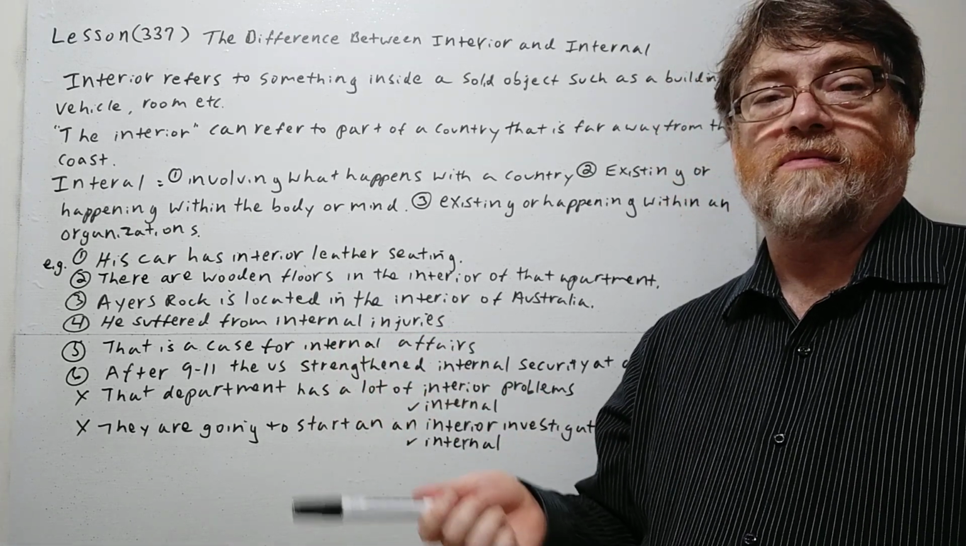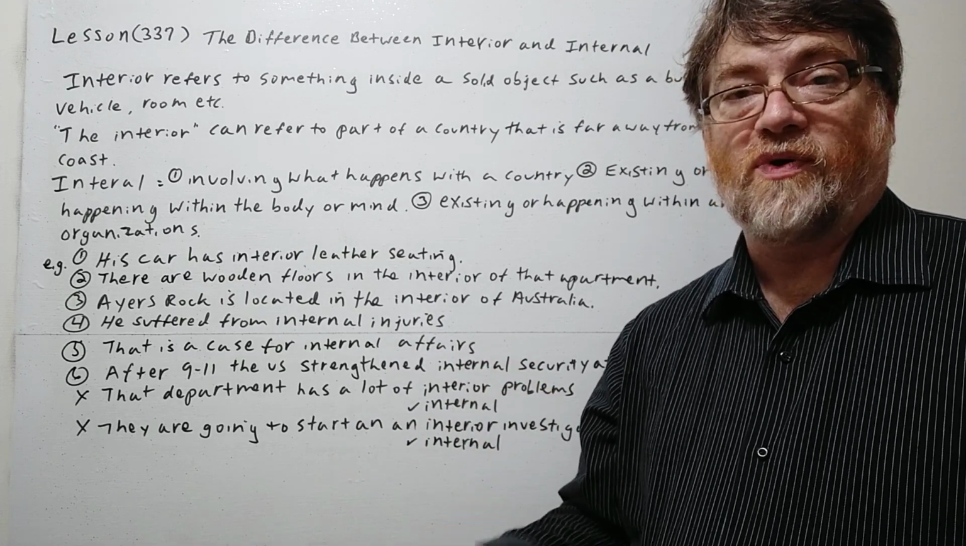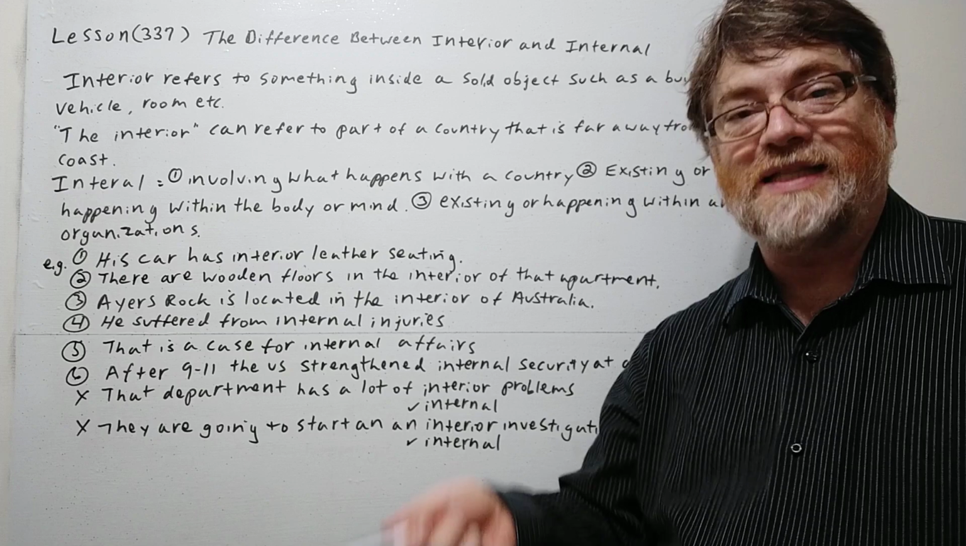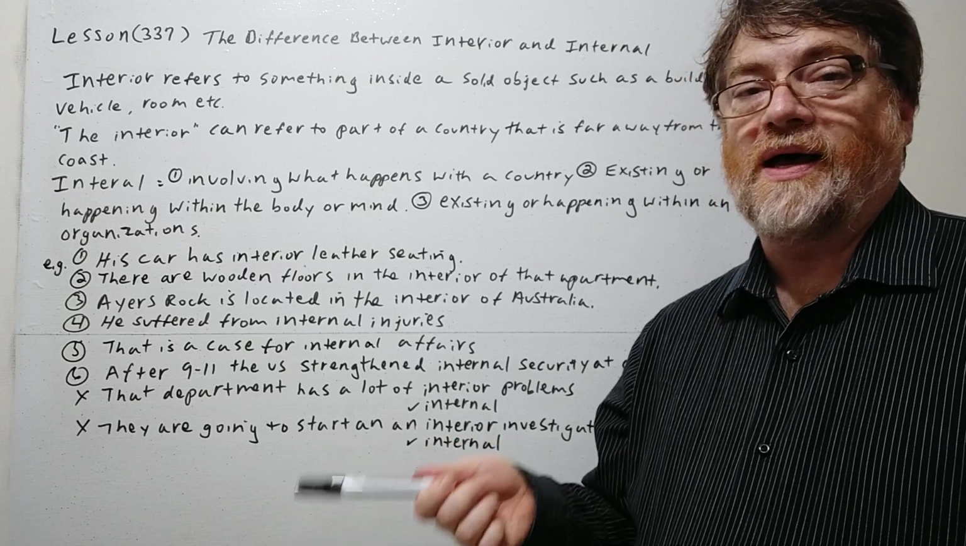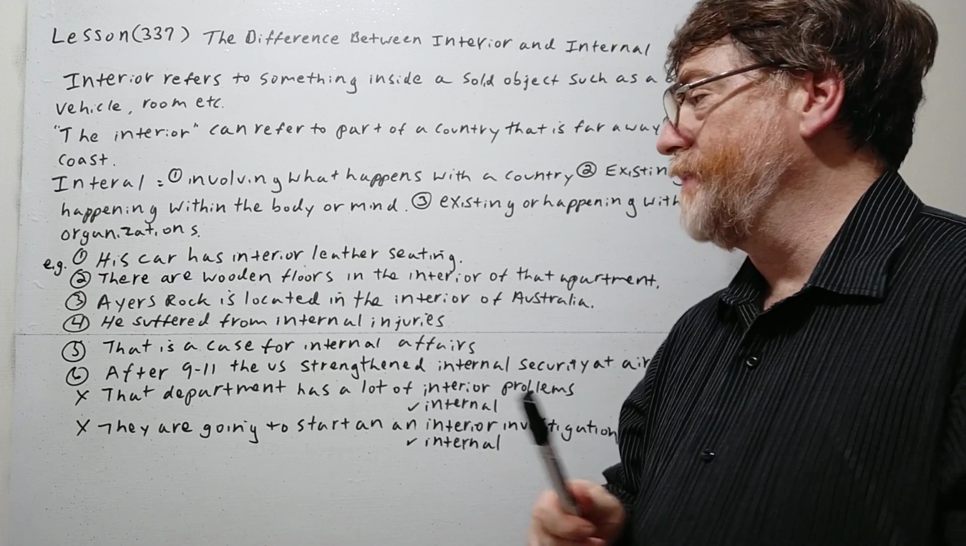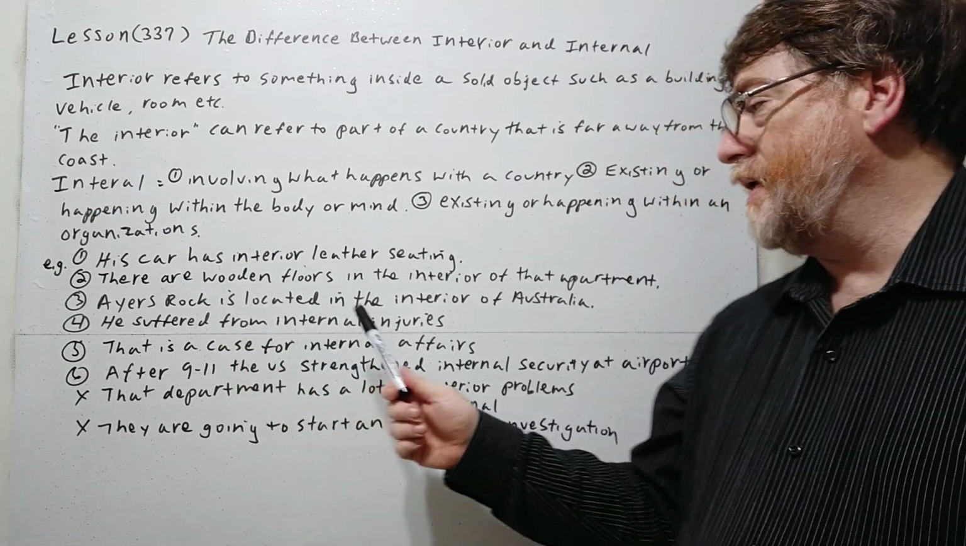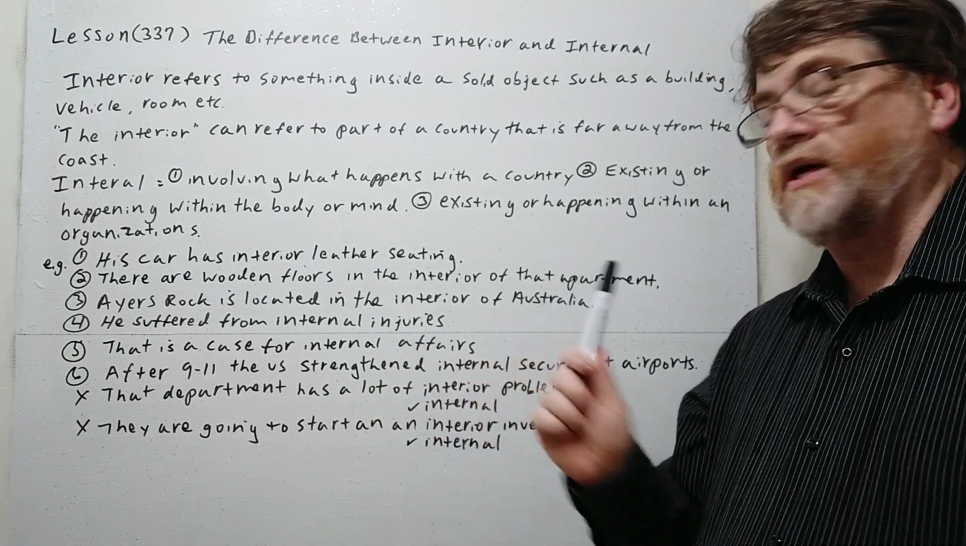Okay, so again, the apartment is solid, and then of course the floors are solid too, and it's on the inside of it. So again, these are two examples where we would be using interior. Let's look at the third one. Ayers Rock is located in the interior of Australia.